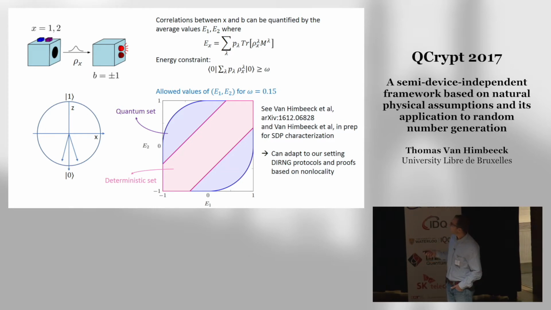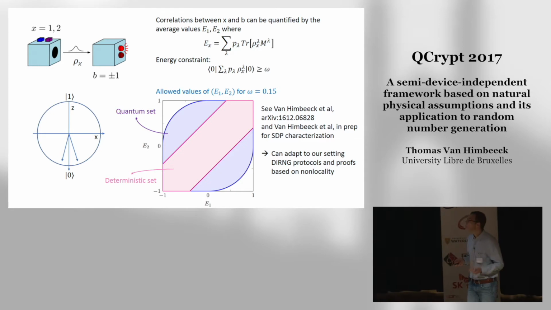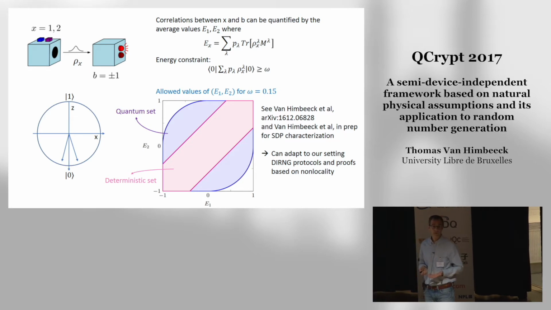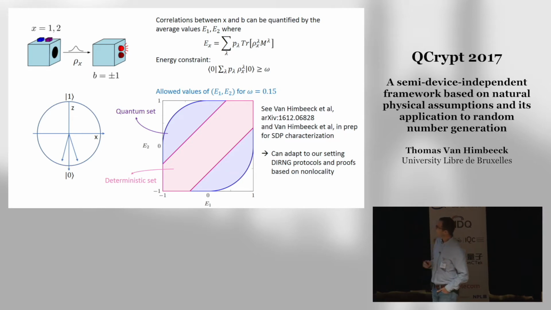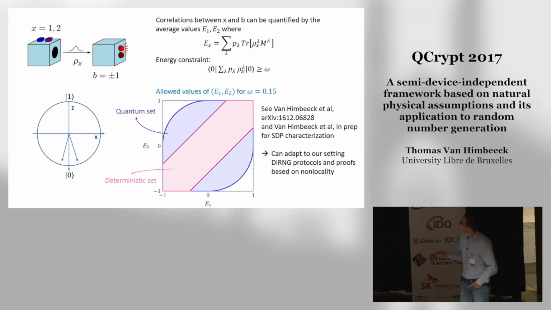And this pink region here will correspond to the deterministic region. So these are correlations which are such that they can be produced by devices which behave completely deterministically, so that an adversary could have perfect knowledge of the output. So anything outside of that pink region corresponds to a realization where you can certify that some randomness has been produced. And so this picture actually is completely analogous to what you would have in a standard non-locality scenario, where this hyperplane here, separating the deterministic region from the genuine quantum region, would correspond to a Bell inequality.